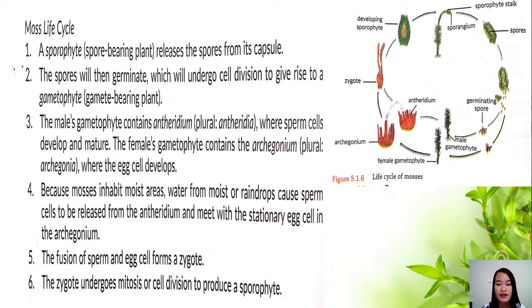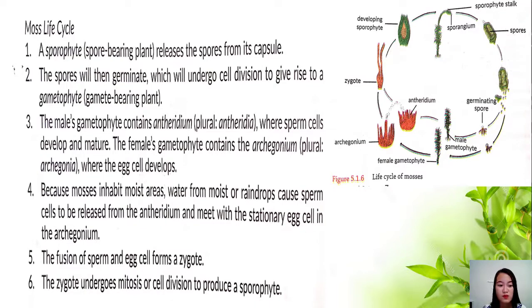So, moss life cycle. Number 1 is sporophyte, spore-bearing plant releases the spore from its capsule. Number 2, the spores will then germinate, which will undergo cell division to give rise to a gametophyte, gamete-bearing plant. Yan. So the male gametophyte contains antheridium. So meron sila antheridium where sperm cells develop and mature. Meron din sila. The female gametophyte contains the archegonium. So where the egg cell develops.